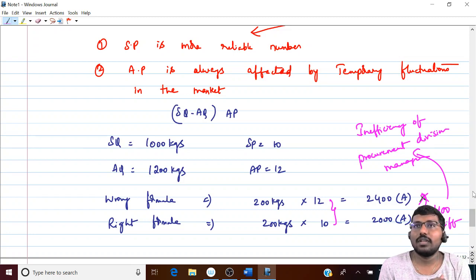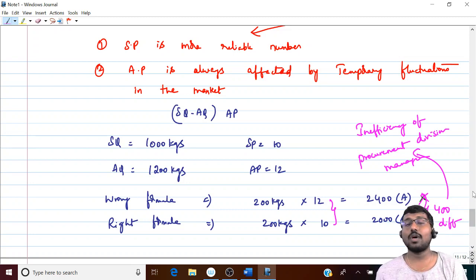This is only important for us: price, usage, mix and yield. Cost is nothing but the summation of everything. In fact, you'll not be using that also, because I told you there should be only one change, then only it will be useful. Cost variance is inclusive of everything: price changes, usage changes. It's of no use actually. But then there should be one variance which is the total of everything.